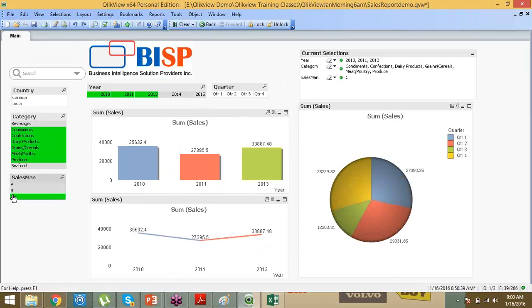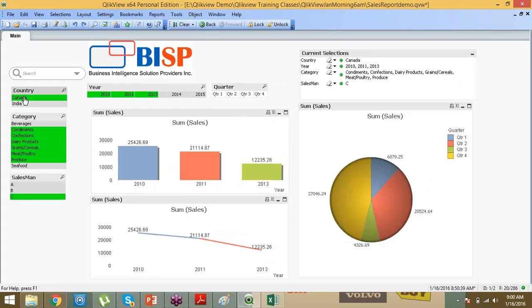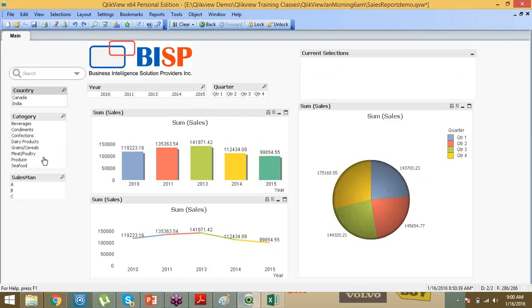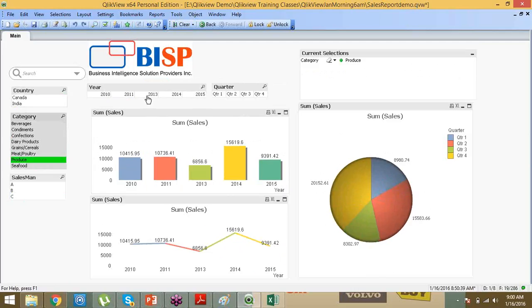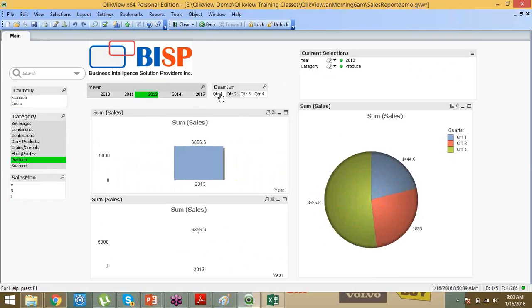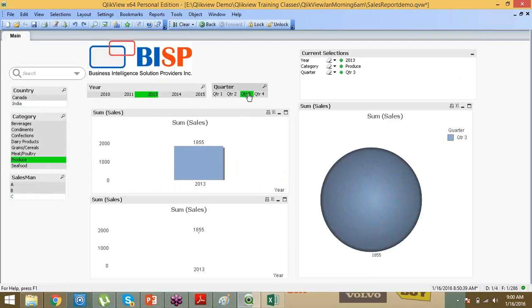Now, what exactly is ClickView on top of other technologies? How exactly is it better? A very simple point. In other technologies, there is a concept where first you have to select country, based on country you have to select salesman, based on salesman you have to select a state. Like this, some rule will be there. That top to bottom approach is not available in ClickView. You can click anywhere and you can see the data refreshing associatively. So this is the use of ClickView.